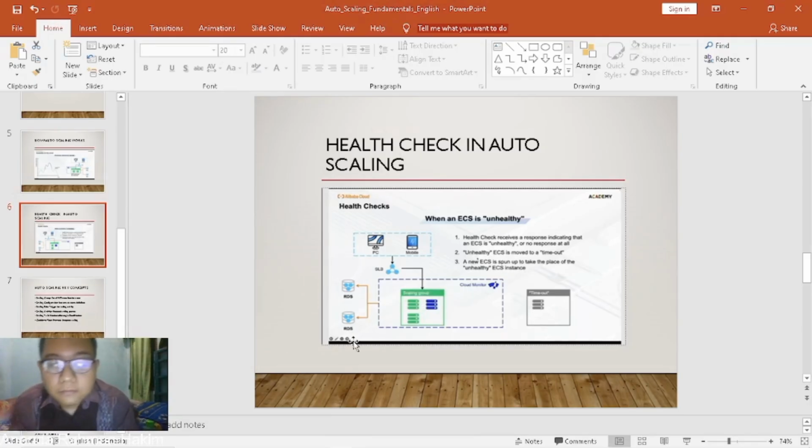Then the unhealthy instance in timeout recovers and provides a response to the health check, and then the healthy instance is put back into the scaling group, and the temporary instance is removed.